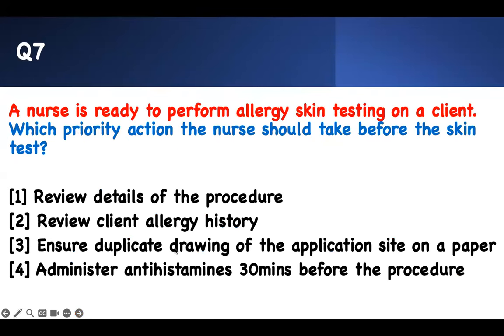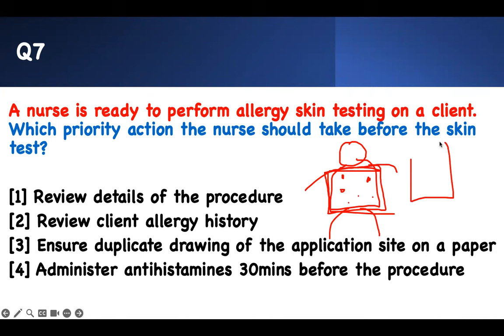Number 7, the nurse is ready to perform allergy skin testing on the client. Which priority action should the nurse take before the skin test? This is a very tricky question. If you're going to have an allergy test, this is your back. Most of the time, they do it on the back or the hand. The most important thing before I start is to mark the area where I'm going to give the allergen. Maybe I put chocolate here, shellfish here, all the allergens. So I mark it, then I make the same copy on paper.